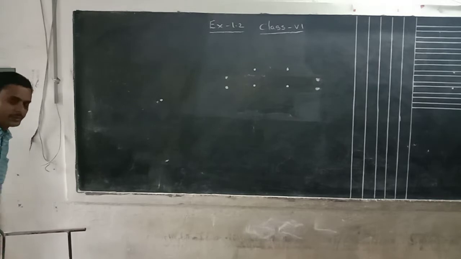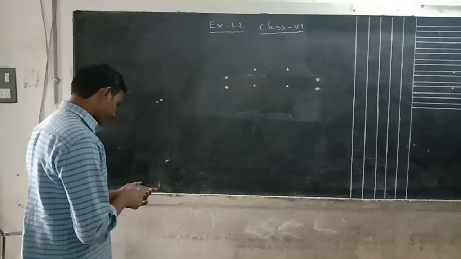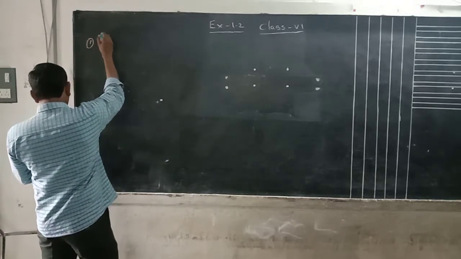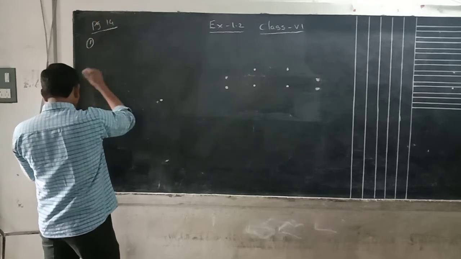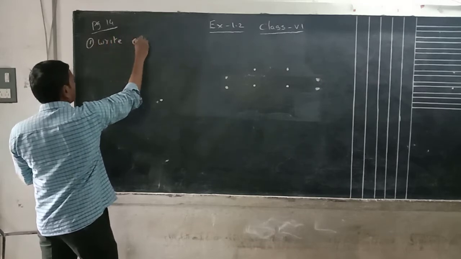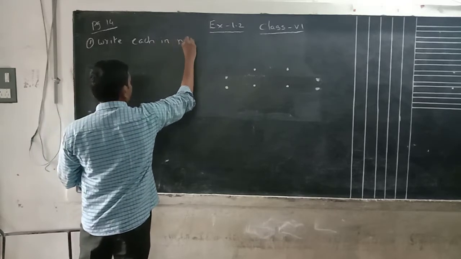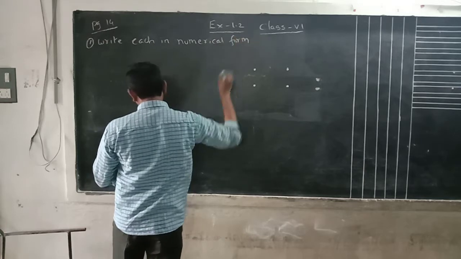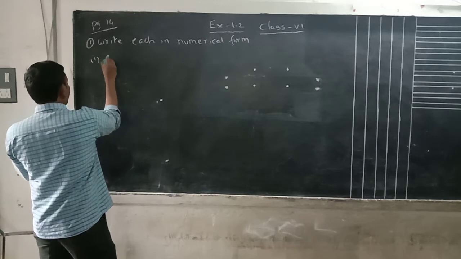See here, what is the question we are given? It is given in words. The first question, on page number 14: write each in numerical form. I already completed it, but again I will repeat.